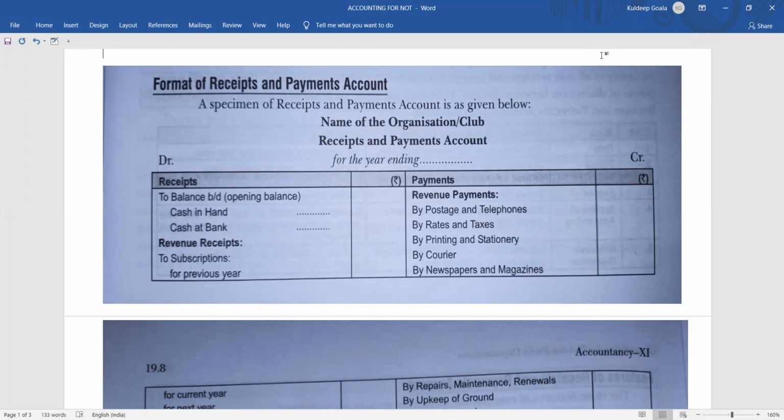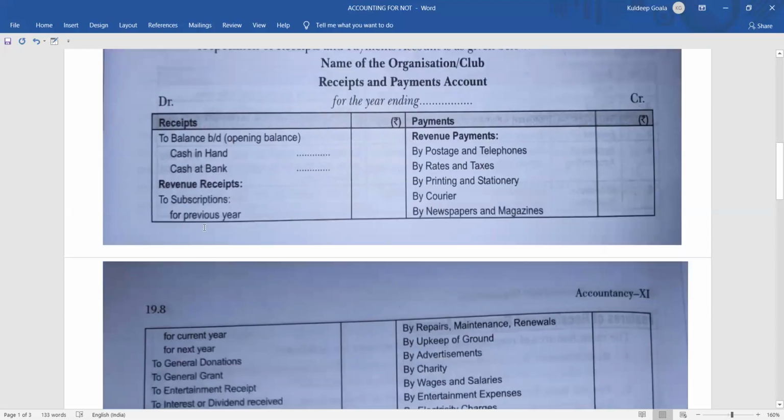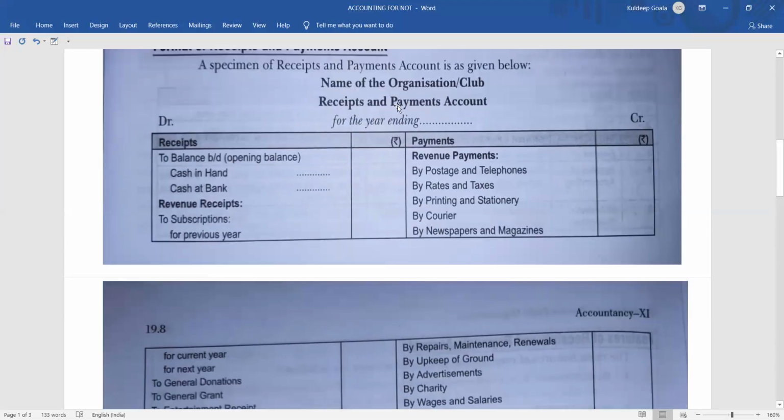In the same way, non-profit organizations provide many facilities, many services, and the members, if they want to receive the benefit of the services, will have to pay a nominal amount of fees. That amount of fees which the members pay to get the benefit of the services is called subscription charges. Since the members are paying, who is going to receive? This particular NGO or club or any other organization dealing in social activities is going to receive. So they will write to subscription in the debit side, the receipt side, as they are going to receive it from their members.